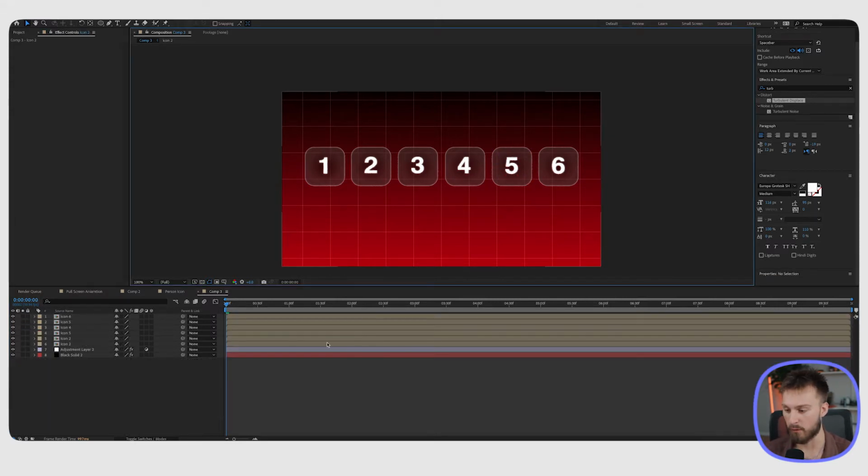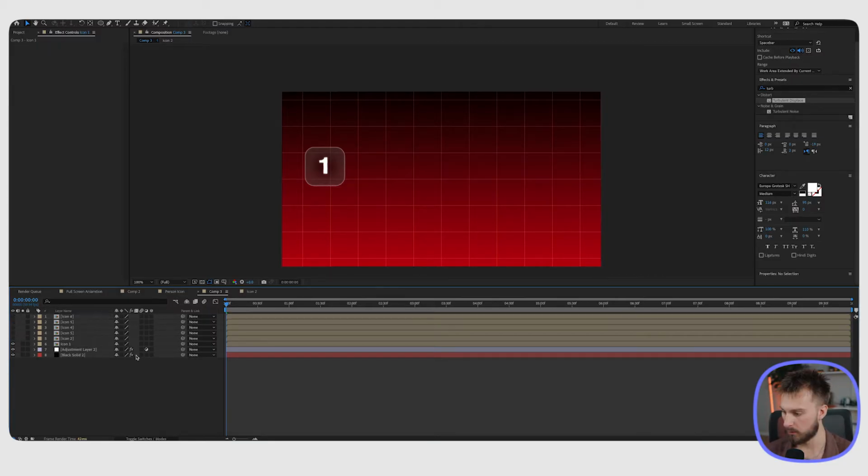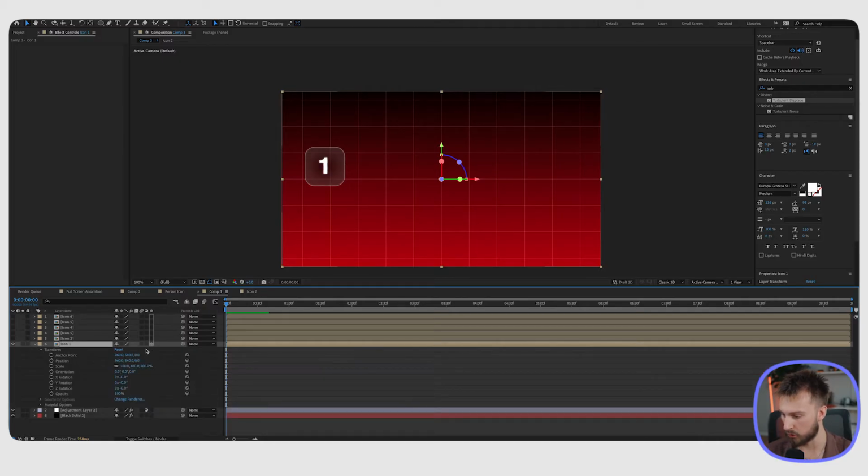Okay, so now that we have all of them pre-composed, it's time to get into the animation portion of it. So we're just going to work with the first icon here and animating that, and then we can copy that animation over to the other icons. So I'm going to do the drop down here on icon 1, go to transform, and make sure you have the 3D thing toggled here so we can manipulate it in a 3D universe.